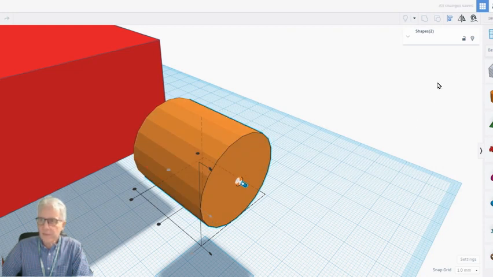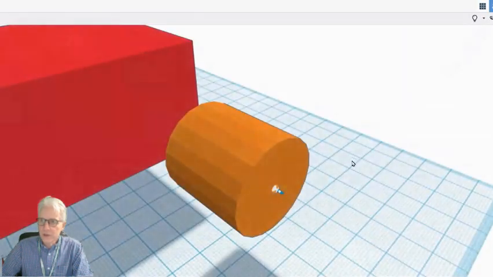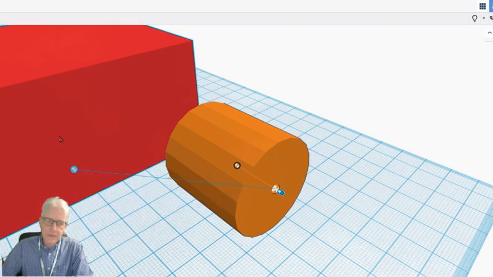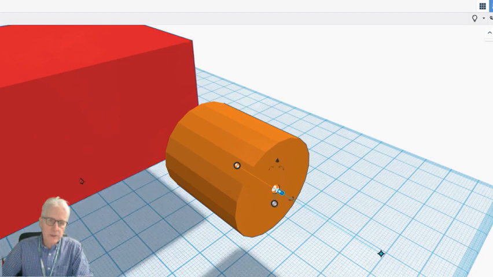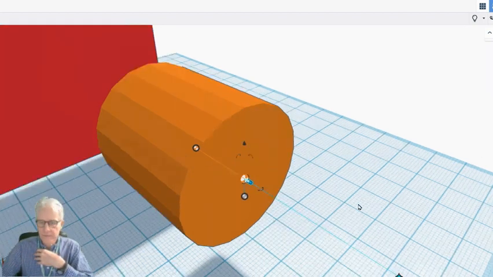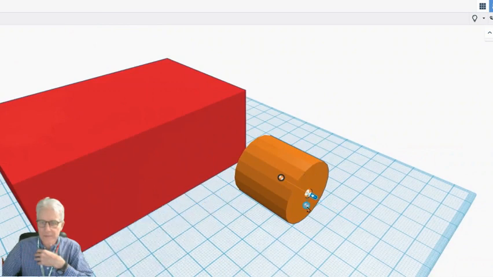So that's now aligned. Next thing we do is make sure the connector is connected to the wheel. What happens when you connect it to this body, the cylinder, is it highlights that, so you can see there's a blue outline. When you mouse over, it's a blue outline. If you see one dangling from the connector, just grab it, connect it to what you want it to work on, and drop it there, and it should be connected.